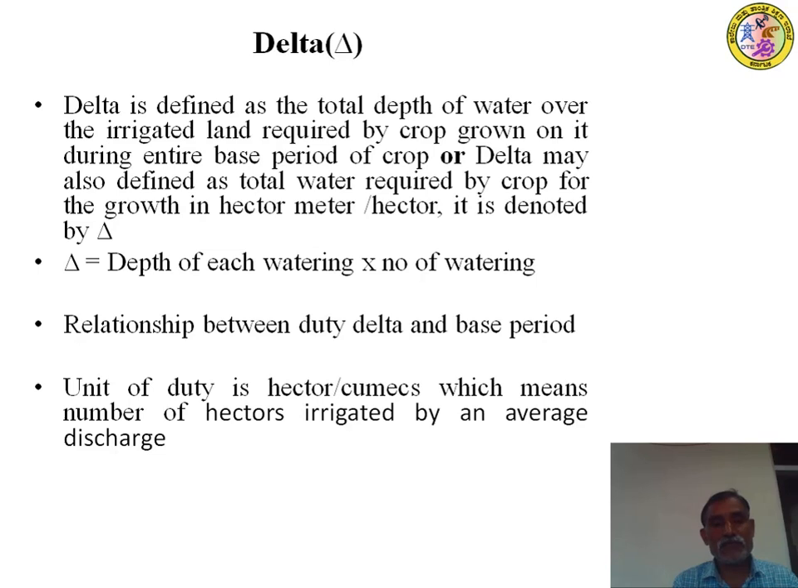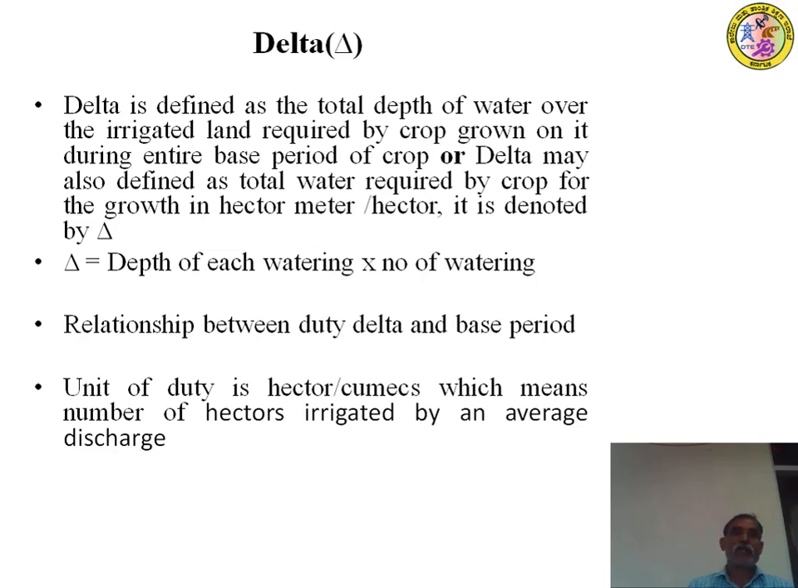Usually it is measured in centimeters or mm. Delta is the total volume of water supplied to the crop or plant. Delta is defined as the total depth of water over the irrigated land required by a crop grown on it during the entire base period of the crop, from the day of sowing to the end of the harvesting. Or delta may also be defined as total water required by crops for growth in hectare meter per hectare. That means hectare cancels, and you will get it in terms of meters or centimeters. It is denoted by the Greek letter delta.